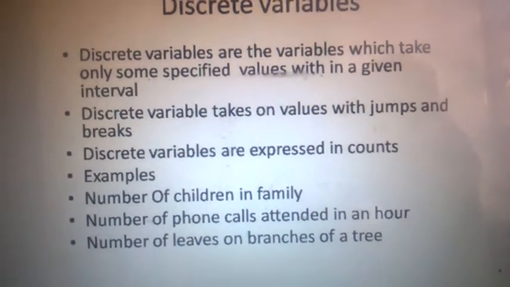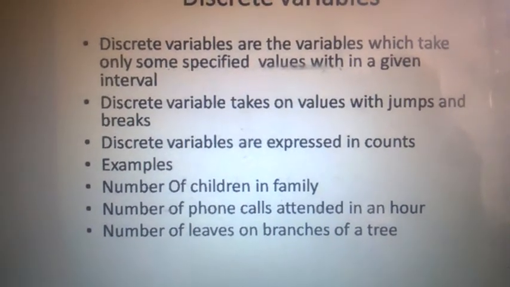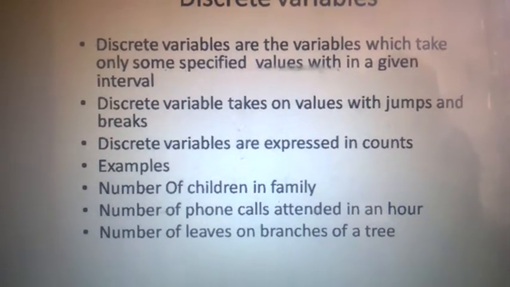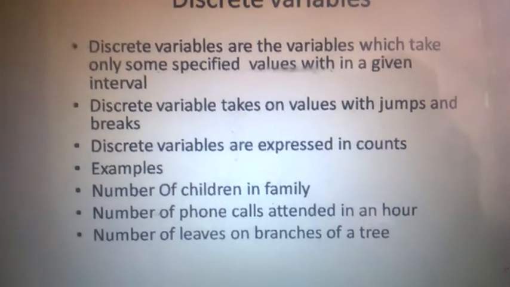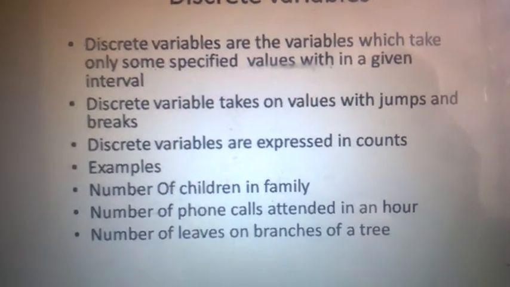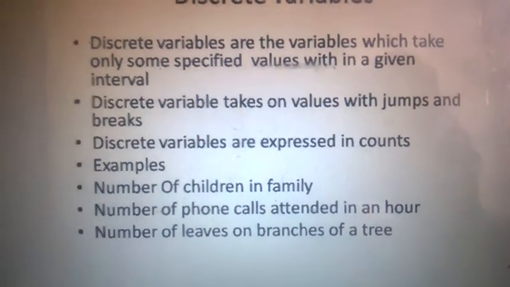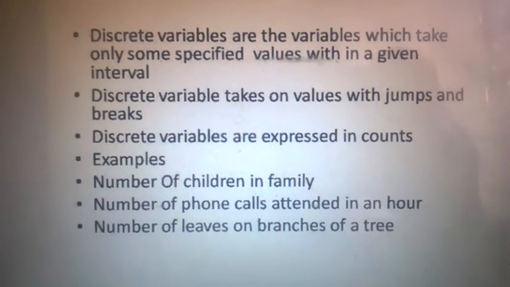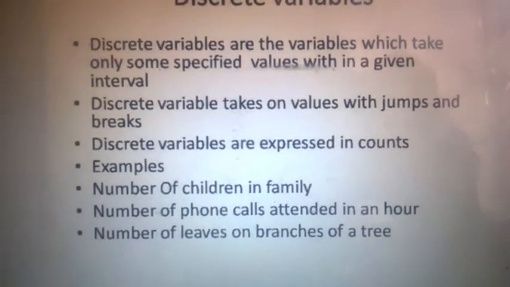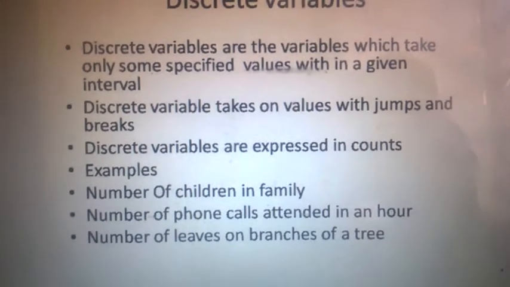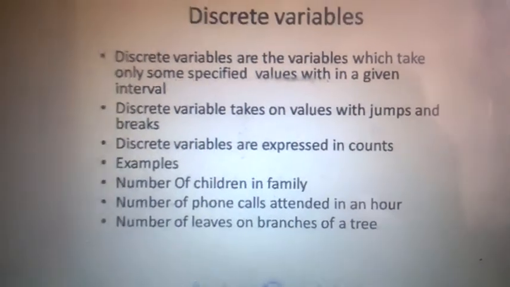Number two, they can only take specific values within an interval. For example, there can be 2 students in a class, there can be 2 children in a family. You cannot assume 2.5 children in a family. You have to be clear that there are only 2 or 3 children in a family. It cannot take 2.11, 2.22 or 2.33 value. It will jump from 2 to 3, 3 to 4, 4 to 5. It will not take each and every value in the interval.